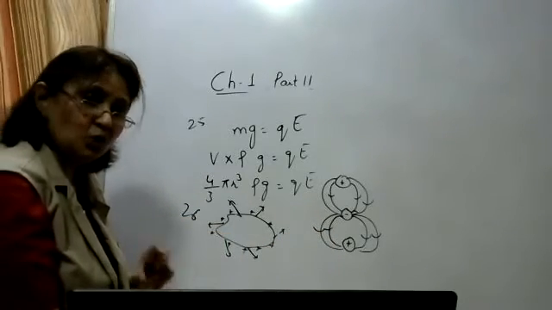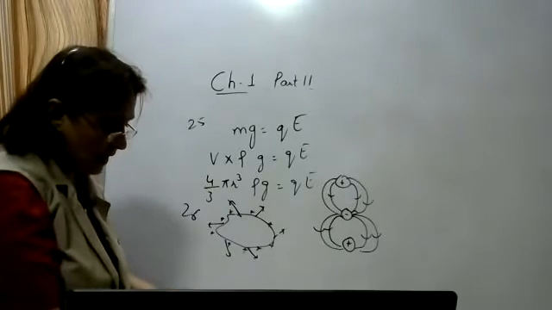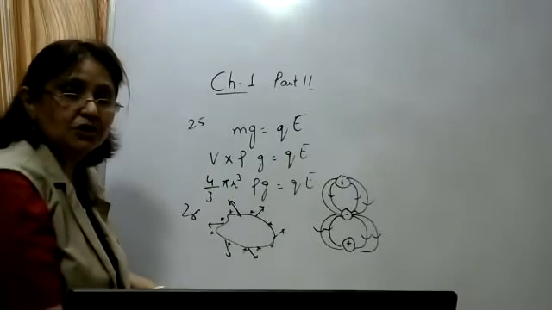The third one: two positive charges are there, a well-defined quadrilateral is formed, and the electric lines of forces are pointing outwards.